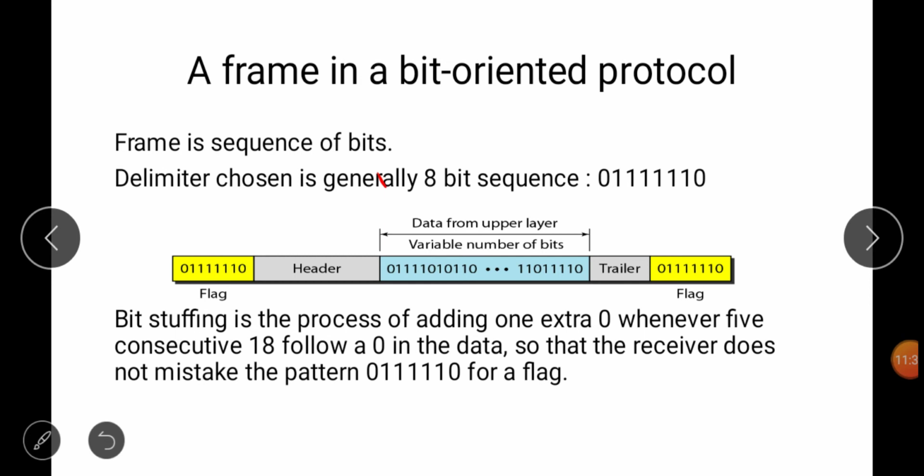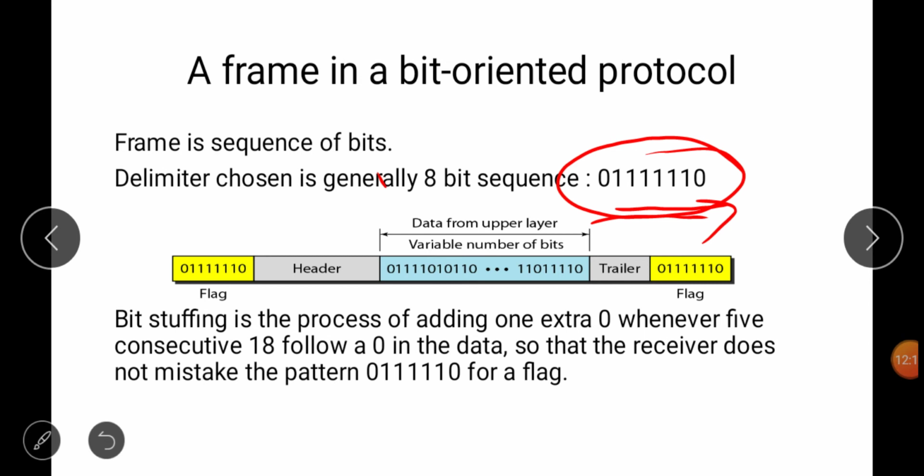In bit oriented framing, generally a sequence of 8 bits is taken as the flag. So this is the sequence. Generally we follow this sequence, but you can change it also. There is a reason for taking this particular sequence: 6 consecutive occurrences of one as data have very little chance of occurring. So that's why they have taken it. We will see, if it does occur as data, how to deal with it.